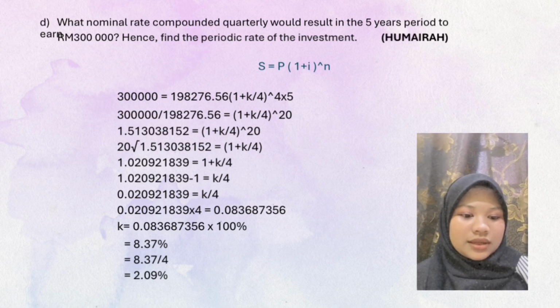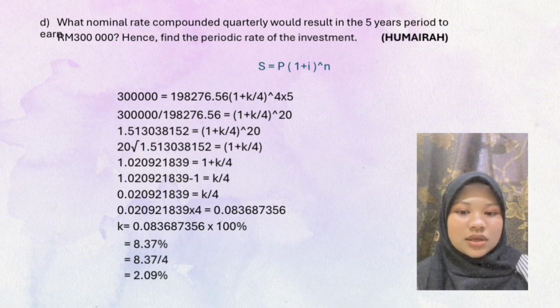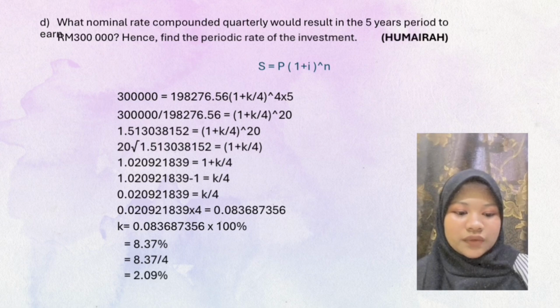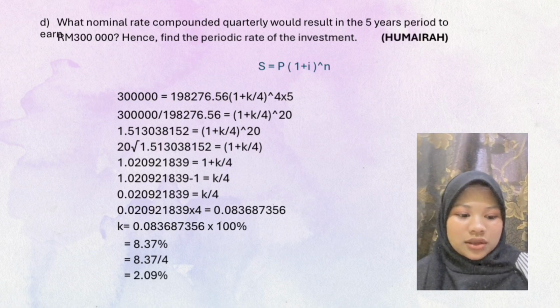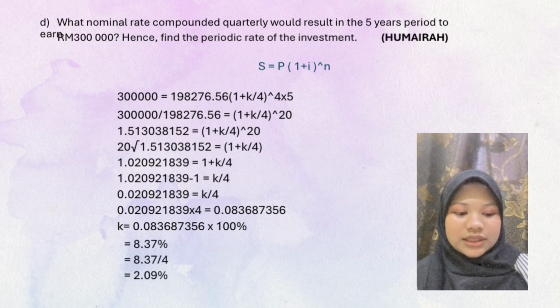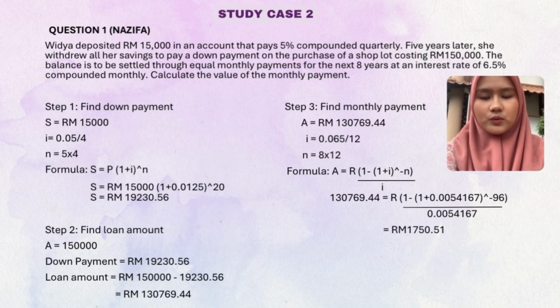0.02092189. Then I multiply both sides by 4, so K equals 0.083987356. To convert to percentage, I multiply by 100. The nominal interest rate is 8.37% per year. Finally, I divide 8.37% by 4. The periodic or quarterly rate is 2.09%.